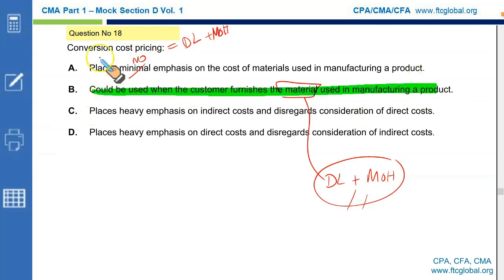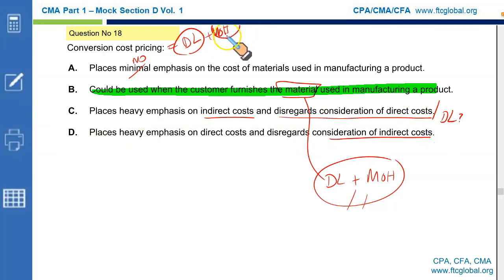Why not C? Conversion cost pricing places heavy emphasis on the indirect cost and disregards the consideration of direct cost. Then what about direct labor, which is a part of your conversion cost? Places heavy emphasis on the direct cost and disregards consideration of indirect cost. How can you do that? Manufacturing overhead is a part of your production cost. So we got our correct option, B.